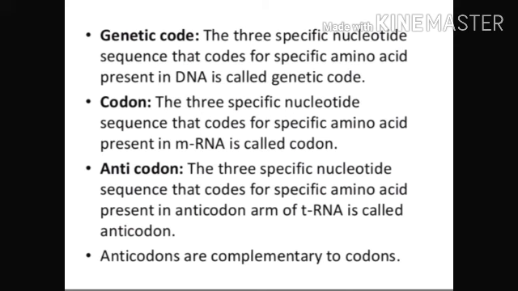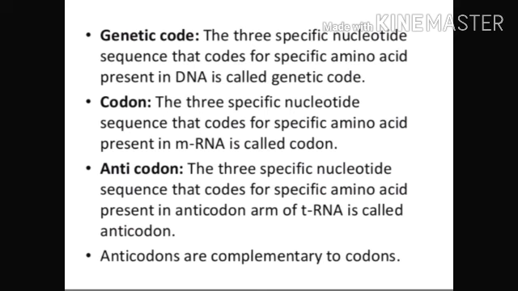Now, genetic code: the three specific nucleotide sequence present in DNA that codes for a specific amino acid is called the genetic code. Codon: the three specific nucleotide sequence present in mRNA that codes for a specific amino acid is called a codon. Anticodon: the three specific nucleotide sequence present in the anticodon arm of tRNA, that is transfer RNA, is called the anticodon.